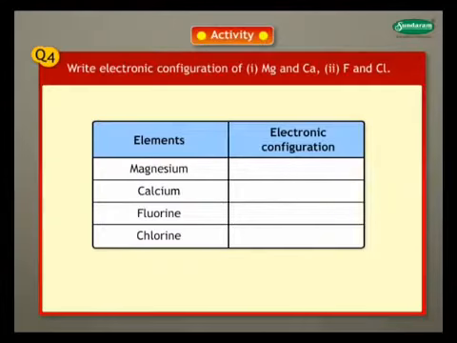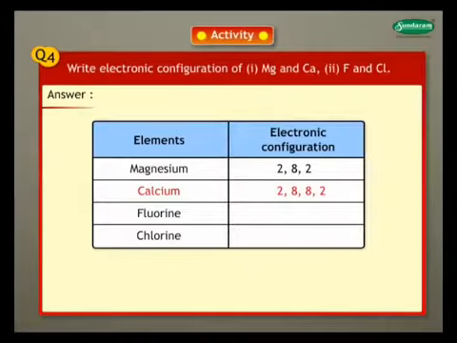Question 4. Write the electronic configuration of magnesium and calcium, fluorine and chlorine. Answer. The electronic configuration of magnesium is 2,8,2. Calcium is 2,8,8,2. Fluorine is 2,7.